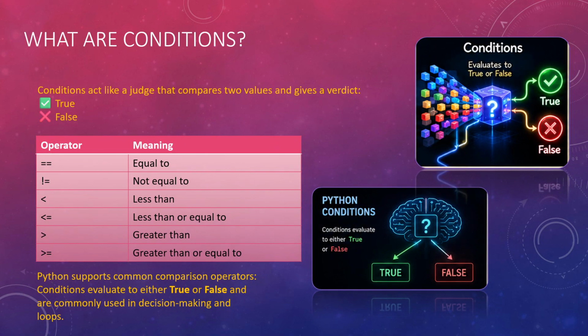So as we have seen, what are conditions? Conditions are like a judge, which compares two values and gives a verdict. So the verdict can be either true or false. The condition evaluates whatever value is given, and then you give the verdict, is it true or false. It can have multiple comparison operators, and in the end it will give you a verdict if it is true or false. So all these operators we have are used to check the conditions and evaluate the result.